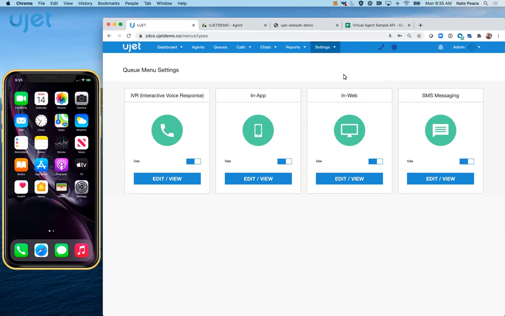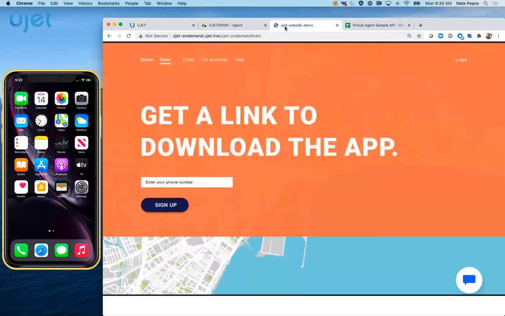To get started for a consumer, we're going to be looking at their mobile web experience, as well as a desktop web experience, and how, regardless of that option, UJET really curates a specific experience to them, how it sends them to a contextual virtual agent, and how whether it's a virtual agent or it gets escalated to a human agent, they have a consistent experience.